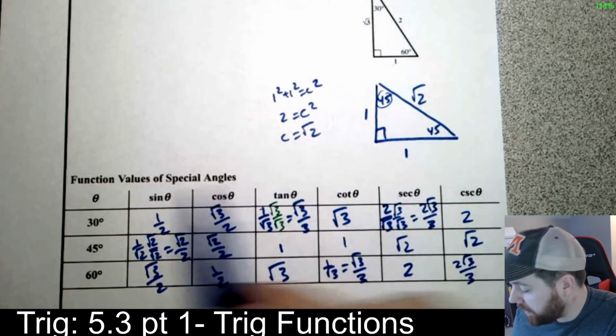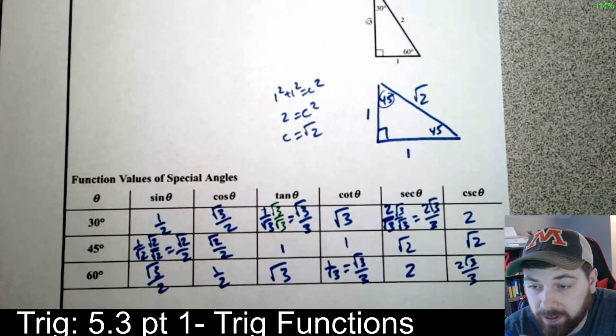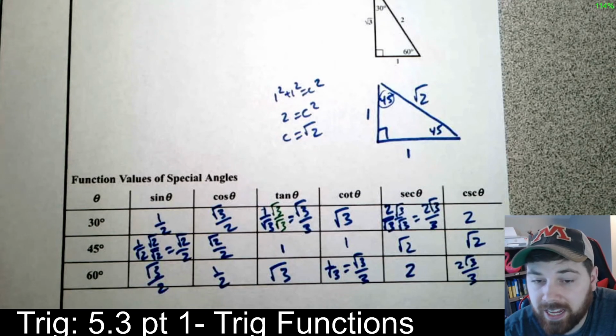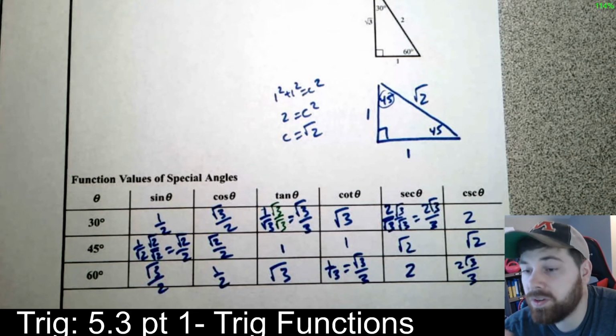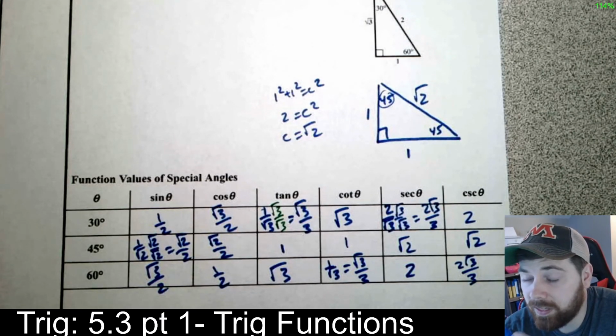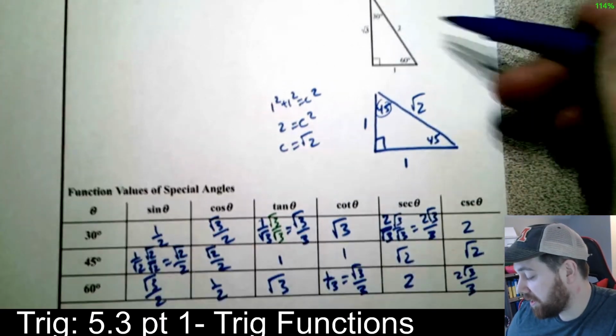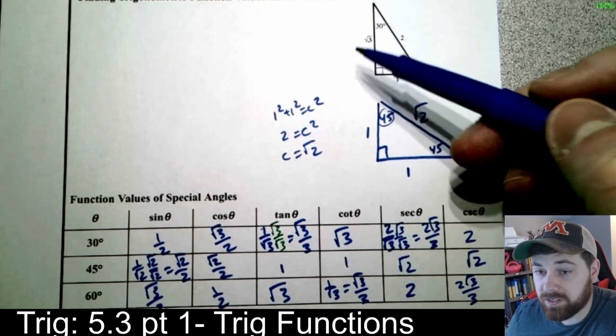So you're going to see a lot of repeats that kind of bounce around a little bit. Okay? But that is going to be that chart that we're going to use a lot. And eventually you're going to have these all memorized. You're going to have all the sines and cosines of these things memorized. And once you have sine and cosine, right, they're all good. So this is something you're going to need to be able to do. Okay? And once you have these triangles, right, it's really not too bad. And this is something you might still have memorized from when you were in geometry. So that's good to know.